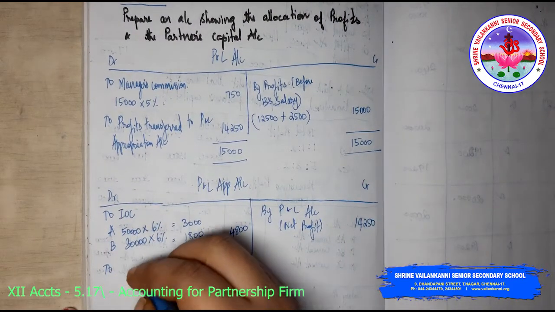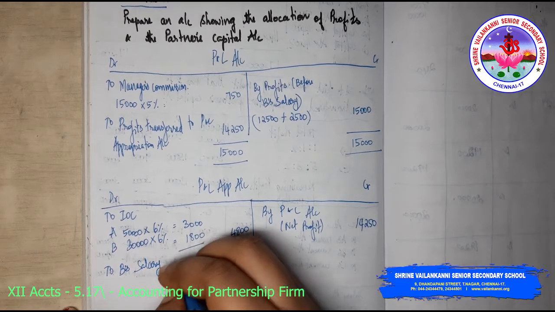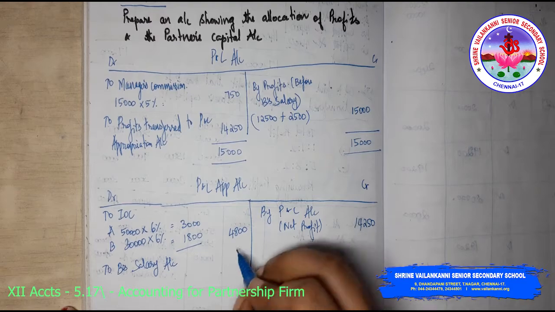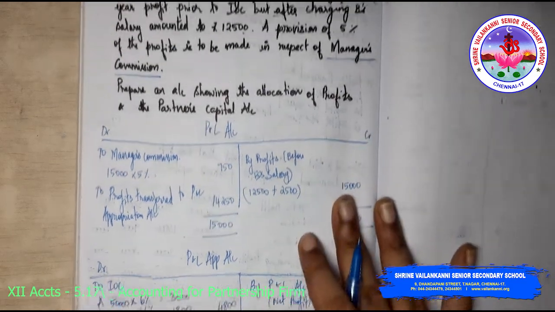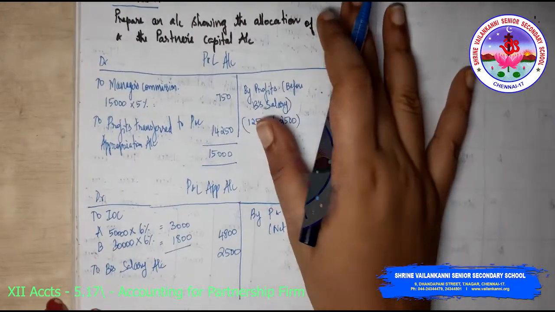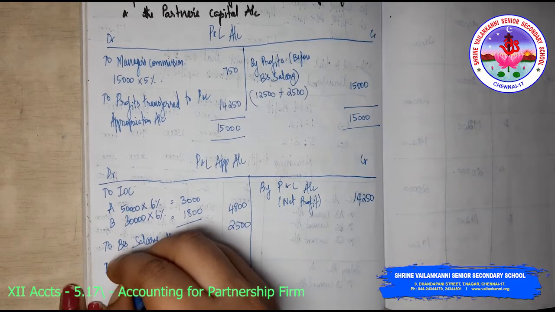So to B's salary, 2,500. After this, anything else? Nothing. Manager's commission is done in the P&L account.